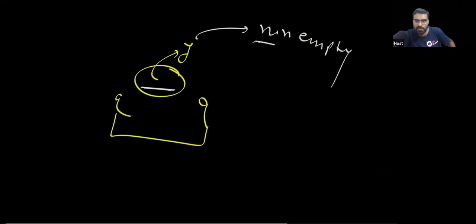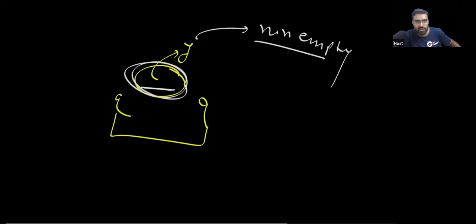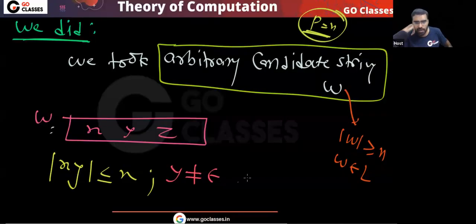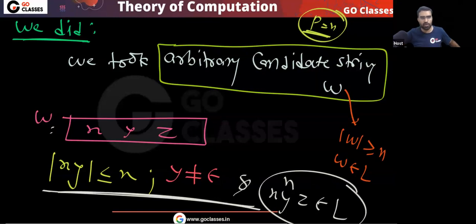Agree? This Q is repeating, so in the string, this part we are calling Y. So definitely Y will be non-empty. And XY^nZ belongs to L. That's it. So all these things, this is what we have proven. This is your proof of pumping lemma.